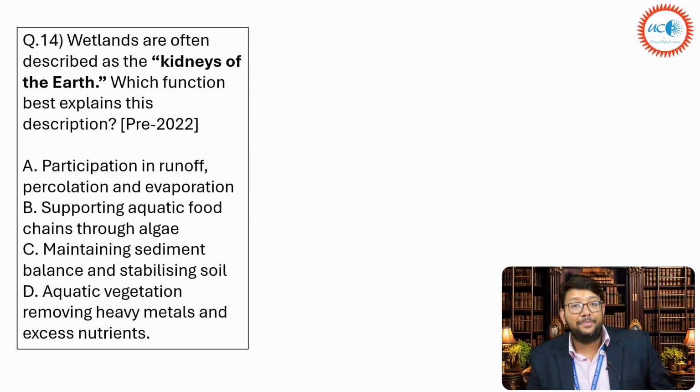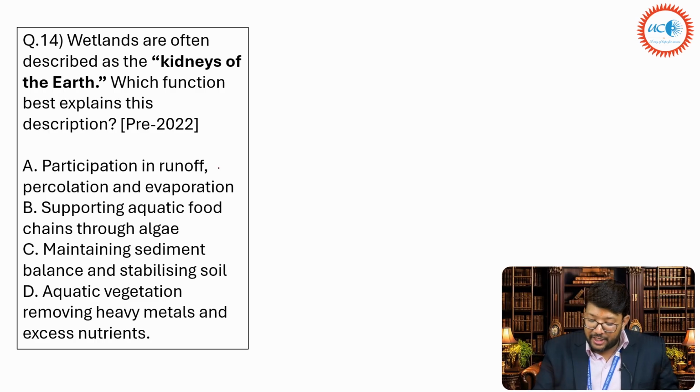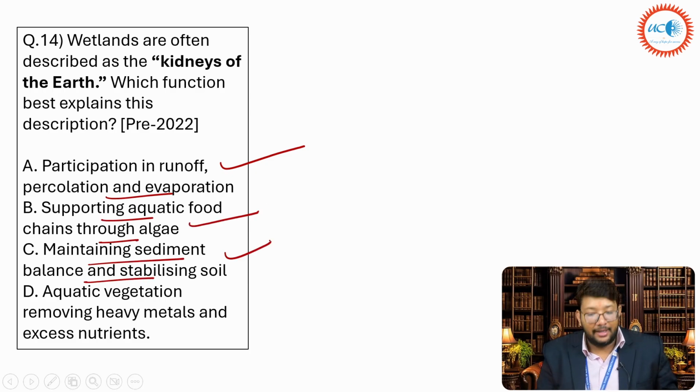Next comes UPSC Prelims 2022. The wetlands are often described as the kidneys of the earth. Okay, which function best explains this description? Basically, participation in runoff, percolation and evaporation; supporting aquatic food chain through algae; maintaining sediment balance and stabilizing soil; aquatic vegetation removing heavy metals and excess nutrients.